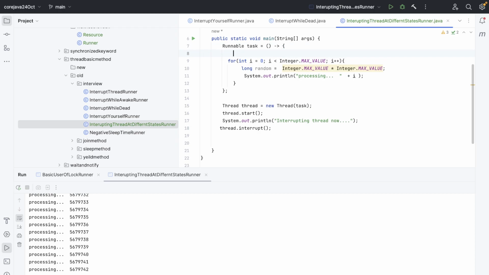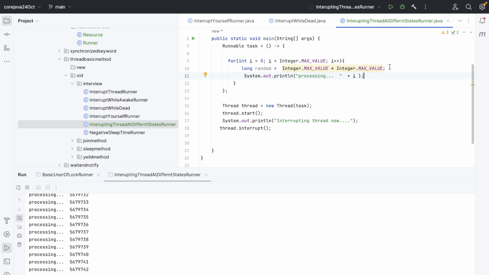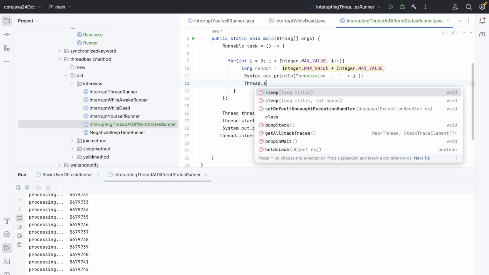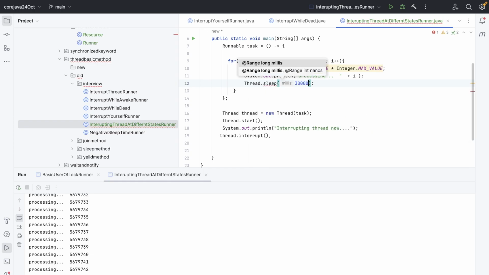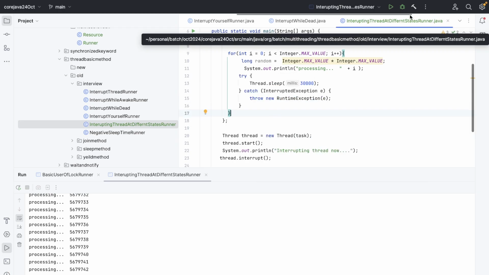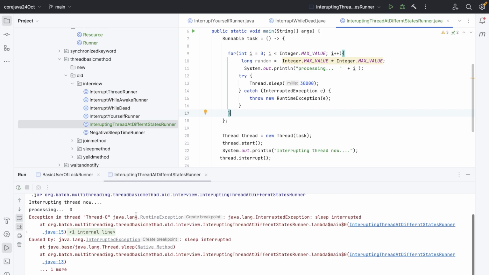But what if a thread is sleeping? It's obvious, right? If this thread is sleeping, what will happen? If I do thread.sleep and then 30 seconds. Oh, it's a runnable, I need to handle it. Cool, no worries. What will happen if I run this now? It will be interrupted, right?